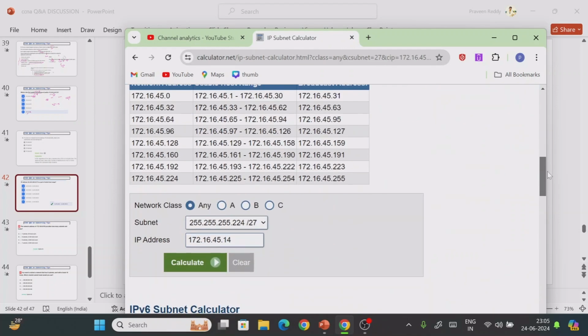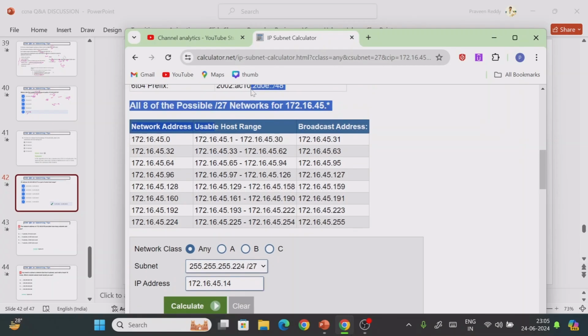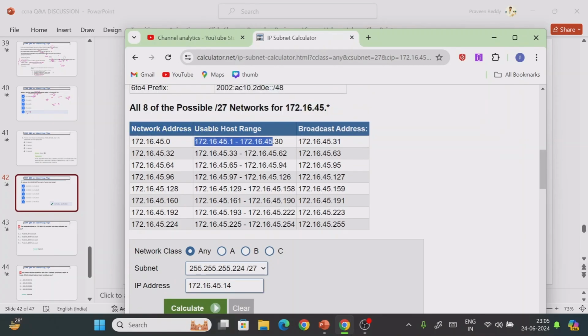Now if you scroll down here, you can find the number of subnets, 1, 2, 3, 4, 5, 6, 7. If you observe here, the usable host range is from 1 to 30. It means you will get only 30 usable IP addresses, but actually you get 32. One is used for the network address, another for the broadcast address. Out of these 32, you get only 30 to assign to hosts.